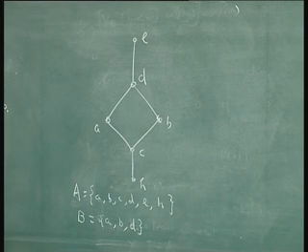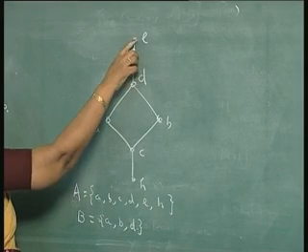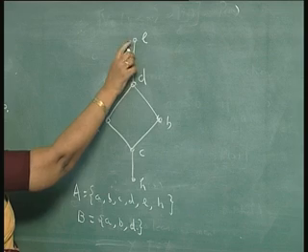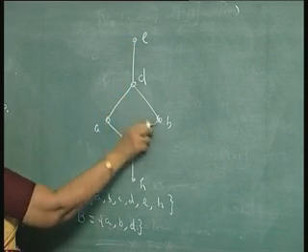Now, what is an upper bound? We are considering the subset B consisting of A, B, D. An element b of A is an upper bound for B if every b dash belonging to B, b dash is less than or equal to b. So, if you take E, which is an element of A, but it is not an element of B, all these elements are less than this.